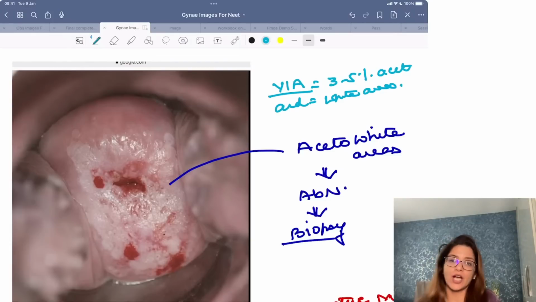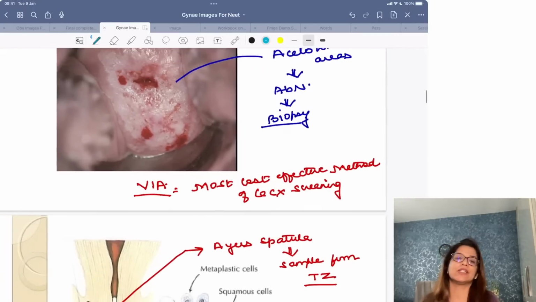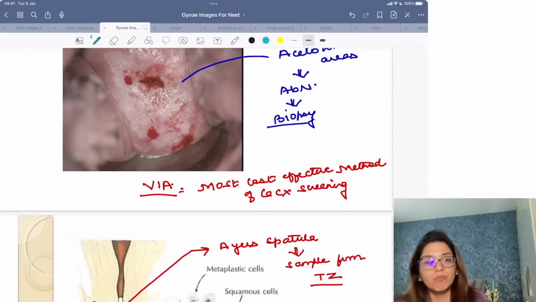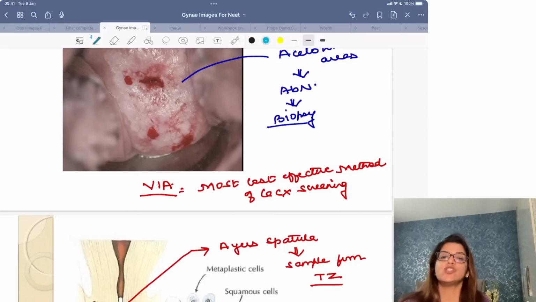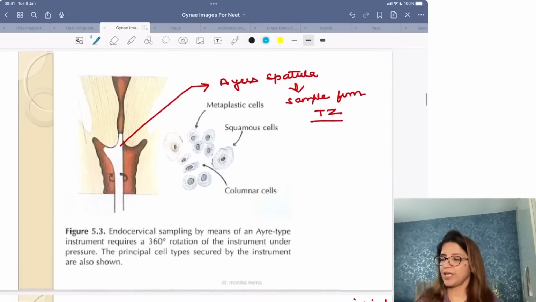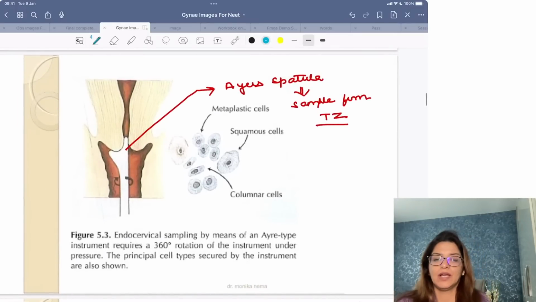So if someone asks you which is the most cost-effective method of cancer cervix screening, the most cost-effective method for cancer cervix screening is VIA. Clear to all of you? Yes? Now, coming to the next image. In the next image, what you are seeing, what is this?